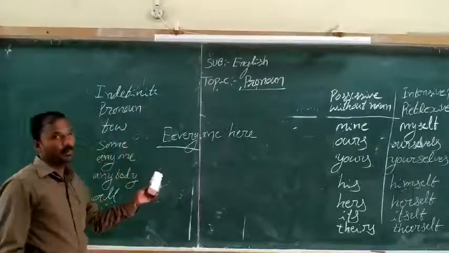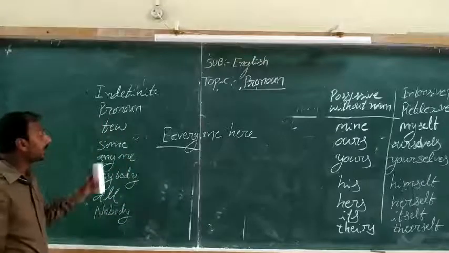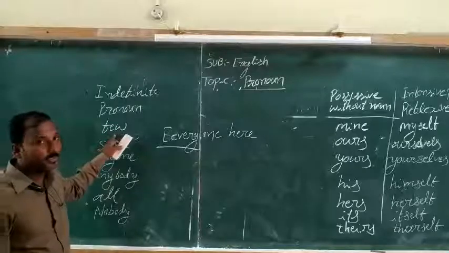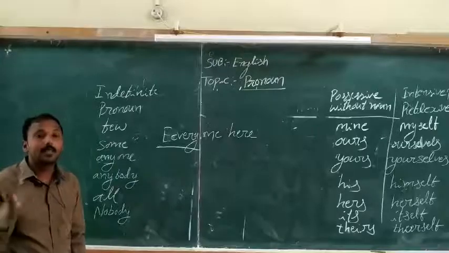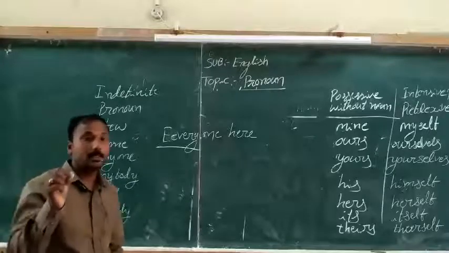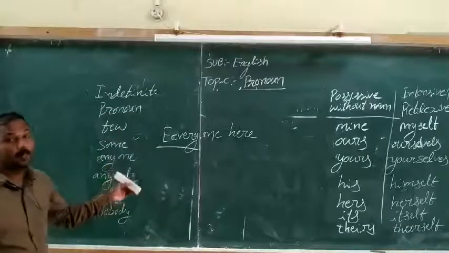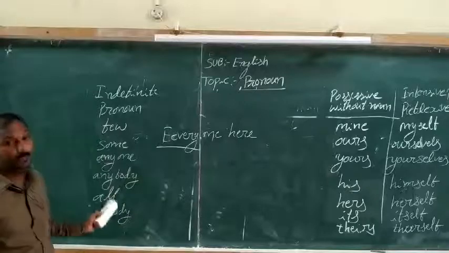Another example: few students are attending the class now. Here, few students does not point out particular nouns. So that is called an indefinite pronoun.